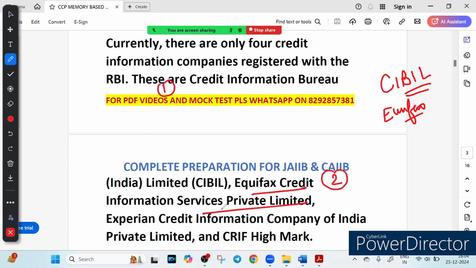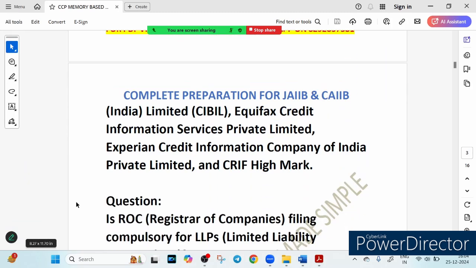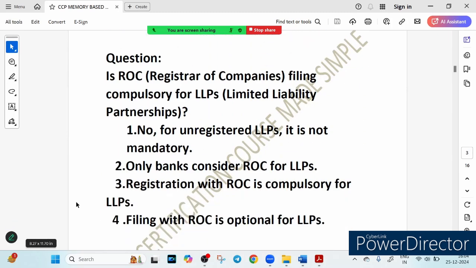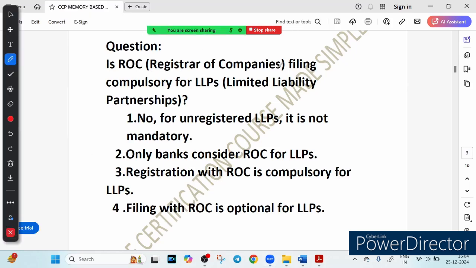First is CIBIL. The third is Experian Credit Information Company of India Private Limited. And the fourth is CRIF Highmark. So these are the 4 CICs in India, the Credit Information Companies. Now let's see the next question. Do you know what ROC is? ROC is Registrar of Companies. Is ROC filing compulsory for LLP, that is Limited Liability Partnership?